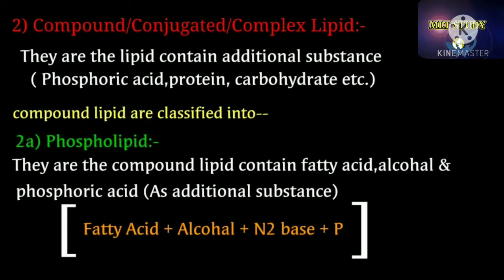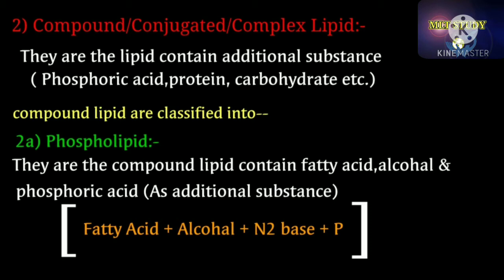Number 2. Compound lipid or conjugated lipid or complex lipid. Here the lipid contains additional substances such as phosphoric acid, protein, carbohydrate, amino group, sulfur group, etc. Compound lipids are classified into various groups.